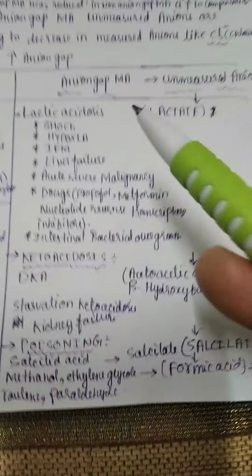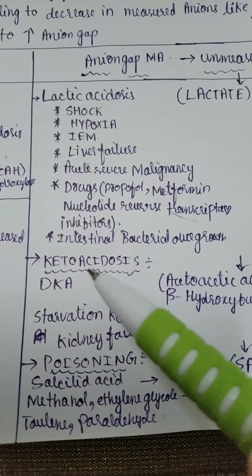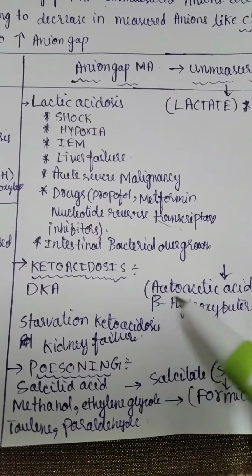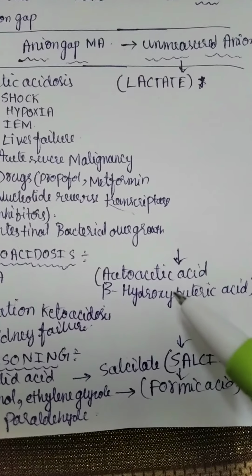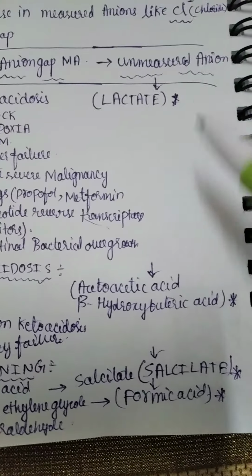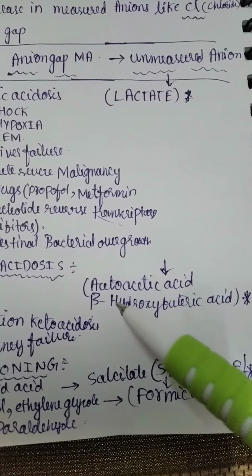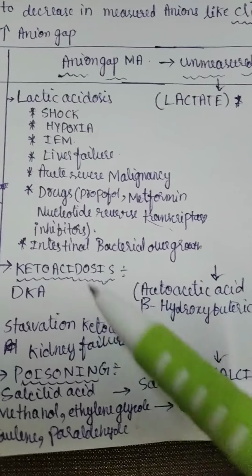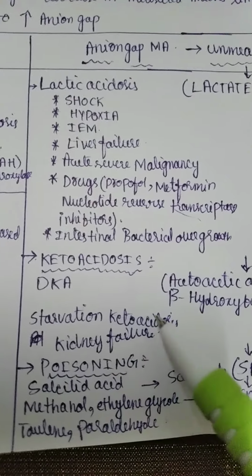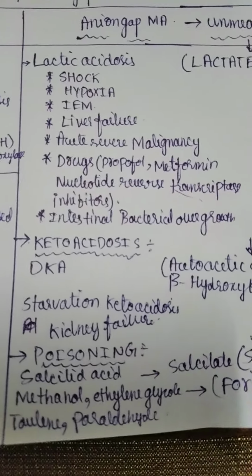Next example of anion gap metabolic acidosis is ketoacidosis, seen in diabetic ketoacidosis. Here in diabetic ketoacidosis, there is an increase in acetoacetic acid and beta hydroxybutyric acid. Here the unmeasured anions are acetoacetic acid and beta hydroxybutyric acid. Ketoacidosis is also seen in starvation ketoacidosis and kidney failure.